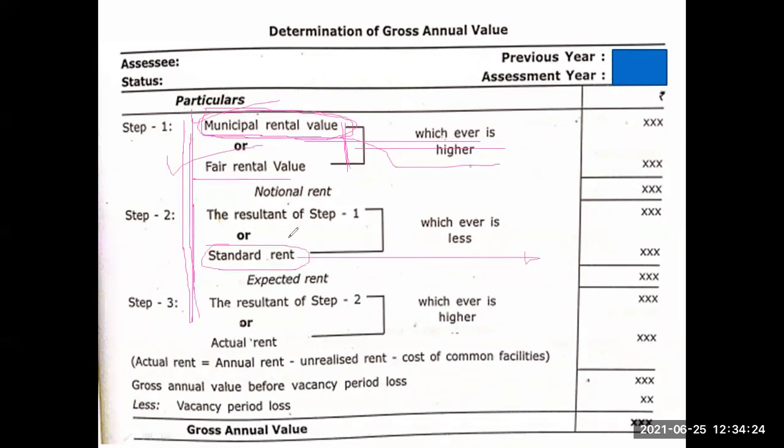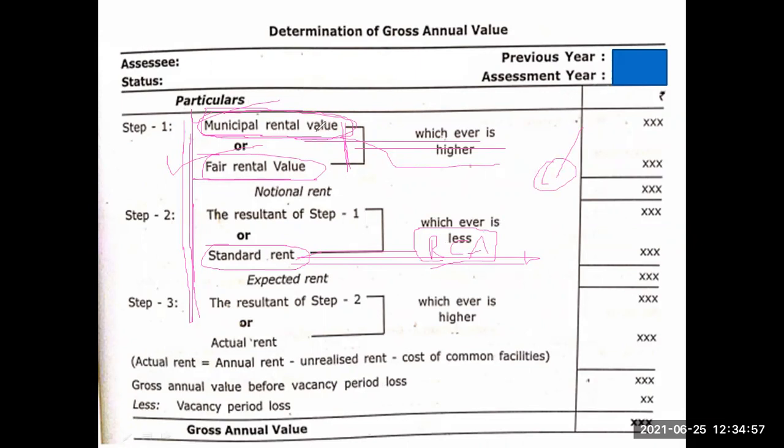See, standard rent means in our country the Rent Control Act is there. I hope you know it. According to the Rent Control Act, every house's rent will be fixed according to that law. So in the problem, if they give this value, you have to compare with this first step value. Fair rental value means in the same locality, in a similar type of house, how much it is worth for giving as rent.